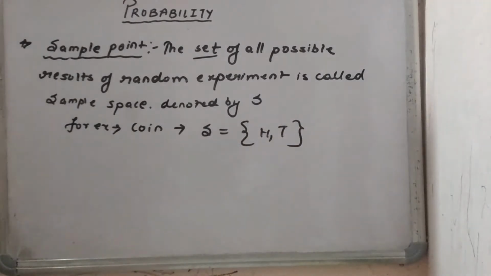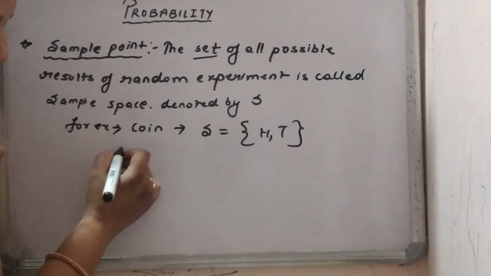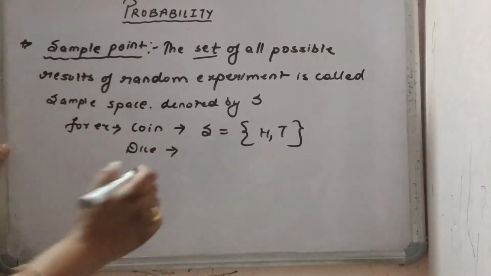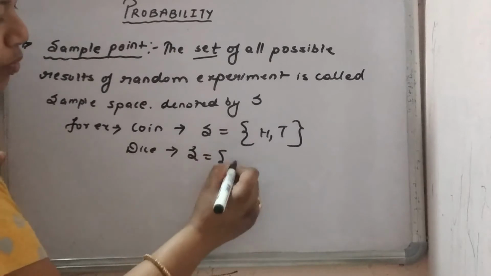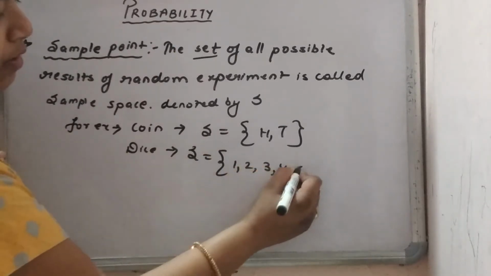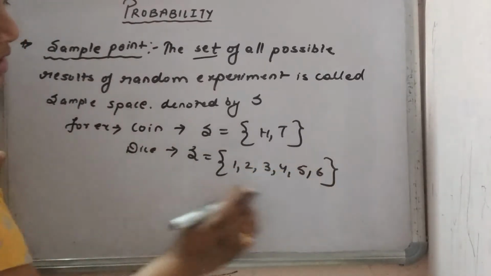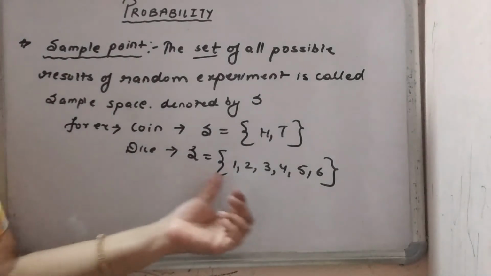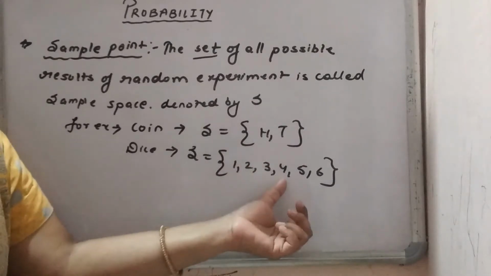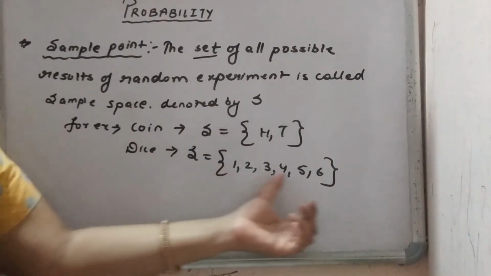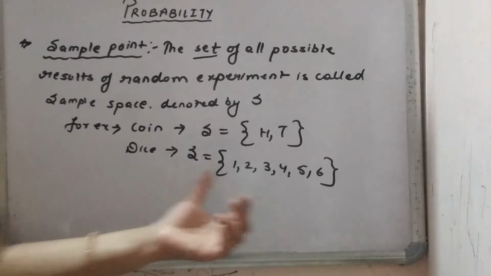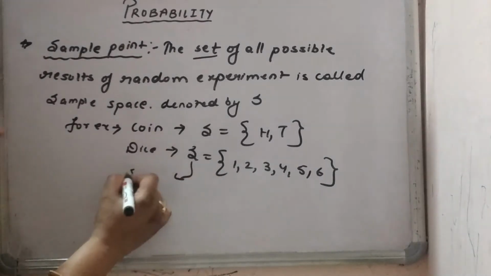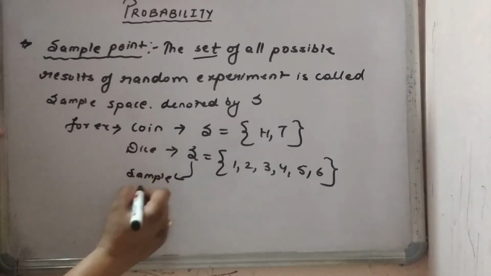Suppose dice, you know, this is having the 6 numbers. So what is the sample space of the dice? 1 2 3 4 5 6. This is a set of the possible outcomes. Outcome means result. अगर dice को आप फेंकते हैं तो या फिर 1 आएगा, 2 आएगा, 3 आएगा, 4, 5 और 6. ओके, ये 6 numbers में कुछ भी आ सकते हैं. तो इनका set जो रहेगा उसको हम लोग बोलते हैं sample space. This is called our sample space. Understood?